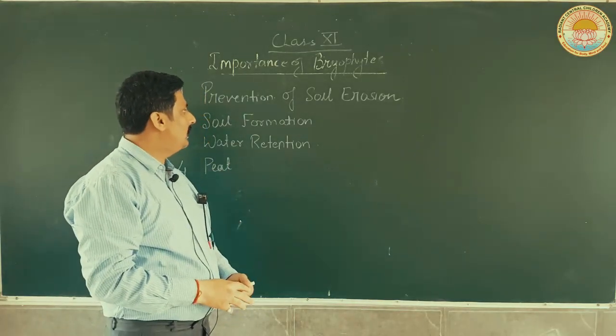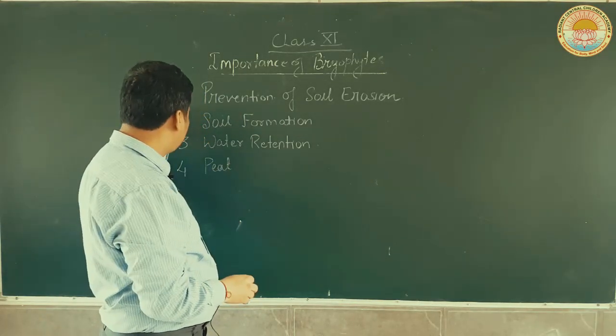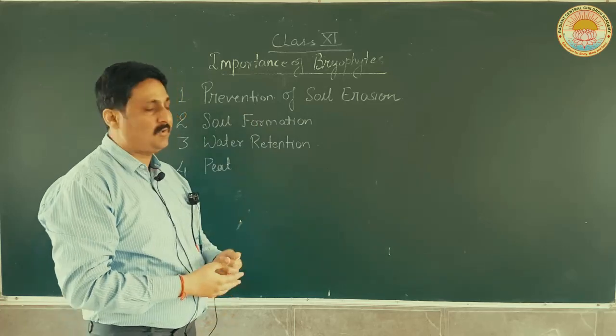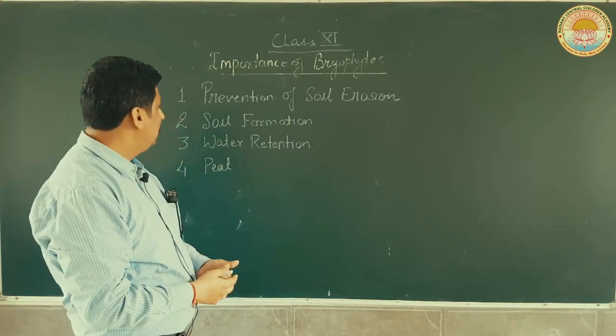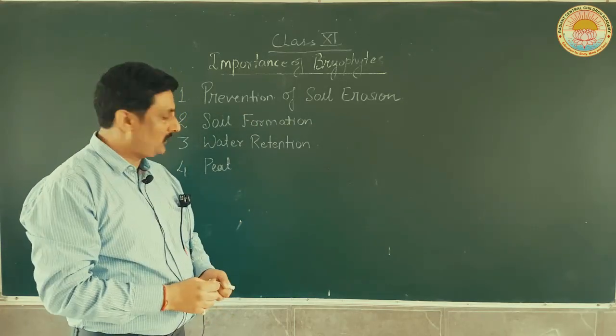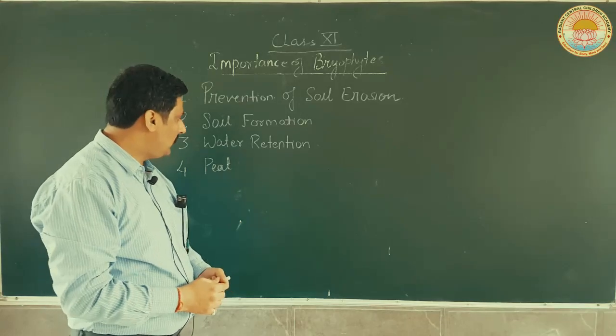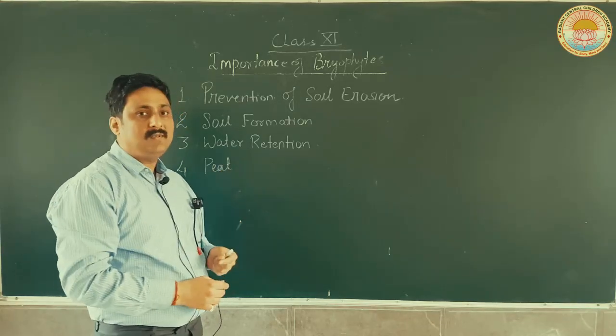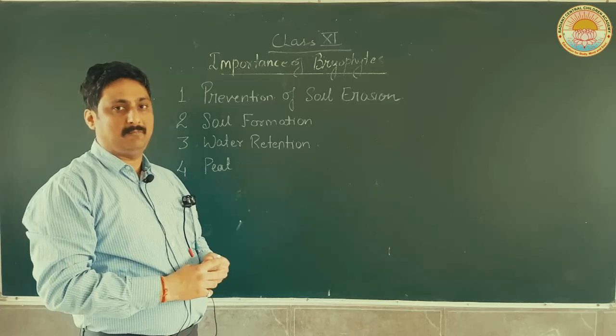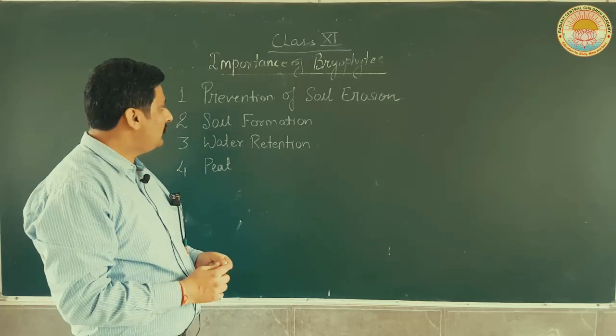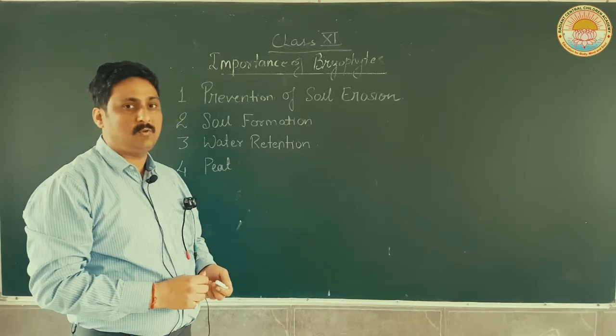First of all, there are four points. First is prevention of soil erosion, second is soil formation, third is water retention, and the fourth one is peat, which we obtain from bryophytes. So, let us start with the first point, prevention of soil erosion.